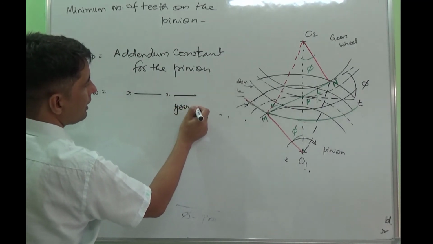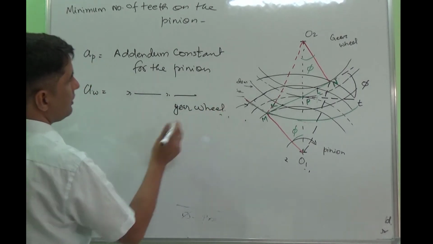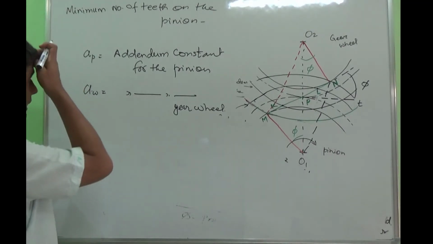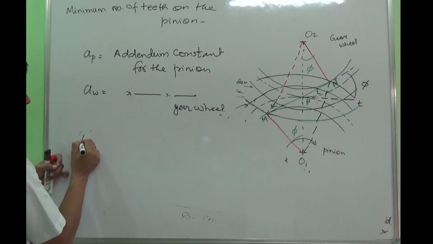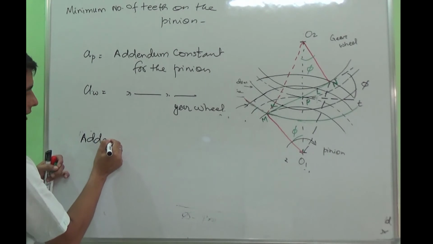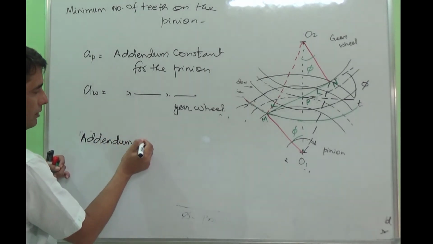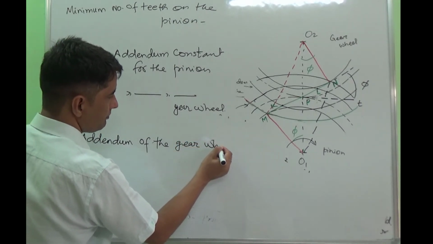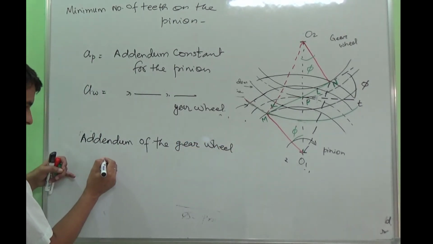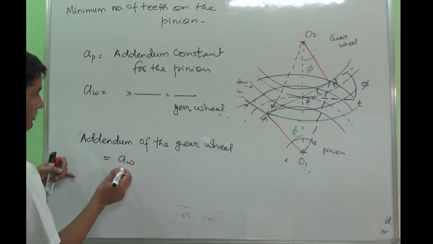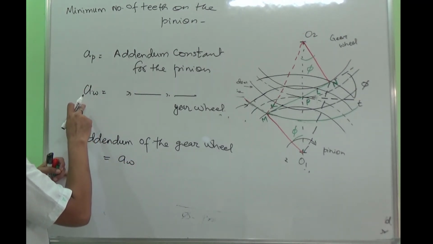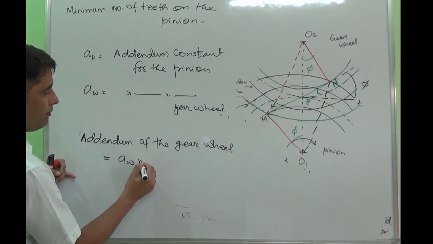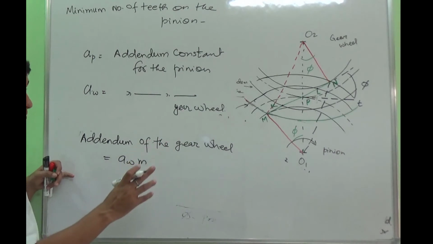So this is for the gear wheel. Now I can define the addendum of the gear wheel. So the addendum of the gear wheel would be defined by AW, that is the addendum constant of the gear wheel, AW multiplied by m, so it becomes the addendum.